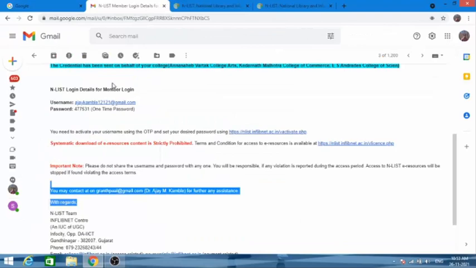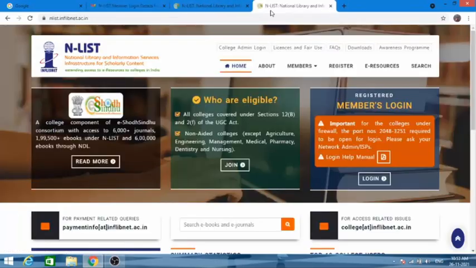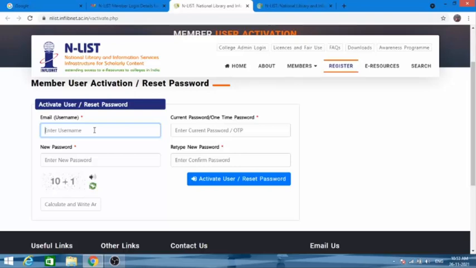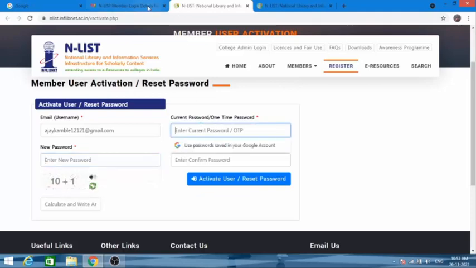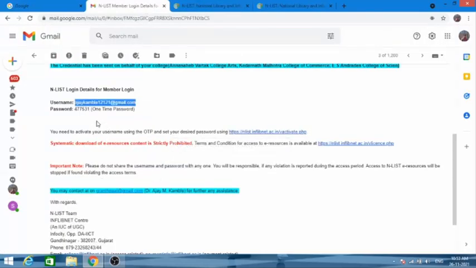Now we will go here and we will put the details. I'm just copy pasting it. This is my username, and they ask me to put the current password or OTP I received. I will copy this too.